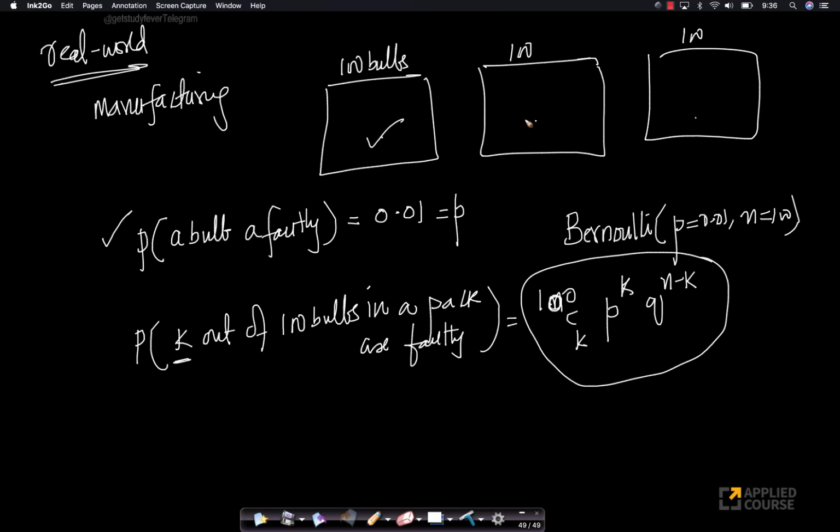Given a pack of 100 bulbs, which is equal to 100 trials, because for each bulb, whether it works or not, I can think of it as a Bernoulli random variable. And the sum of all the outcomes here, I can think of as a binomial random variable, right? Again, this is very, very important.